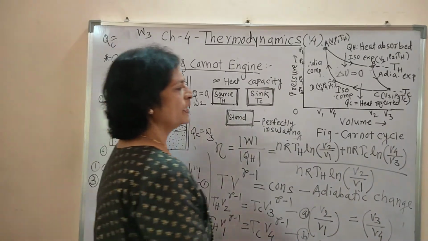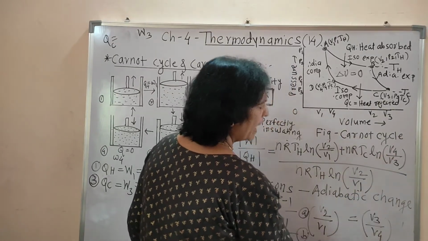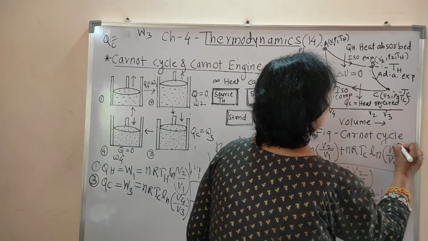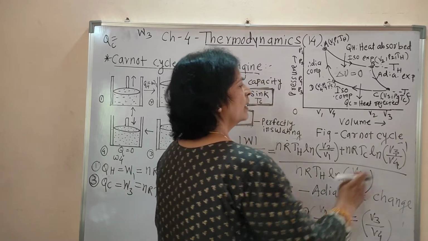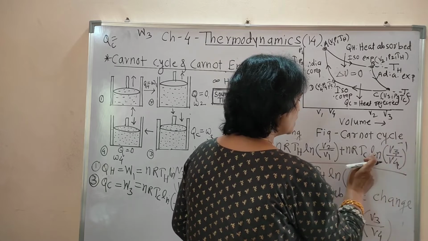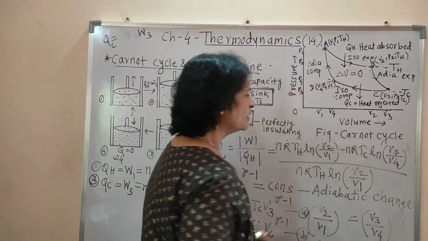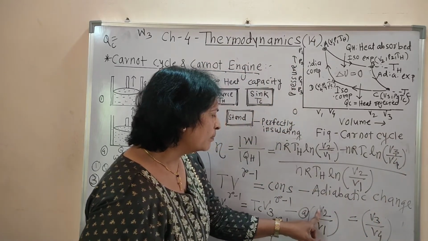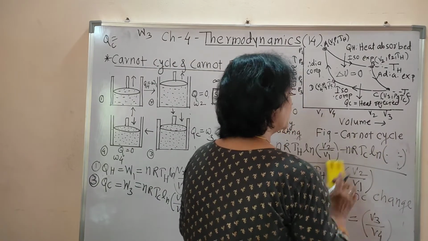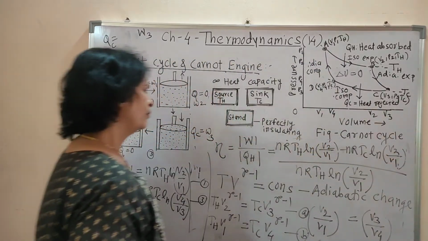If we substitute this V4 by V3, that is (V3 by V4) raised to minus 1, then in the sign of log this minus 1 becomes a minus, and for the value of V3 by V4 we can substitute V2 by V1 here. The minus sign transfers here and it becomes V2 by V1. Understood this?